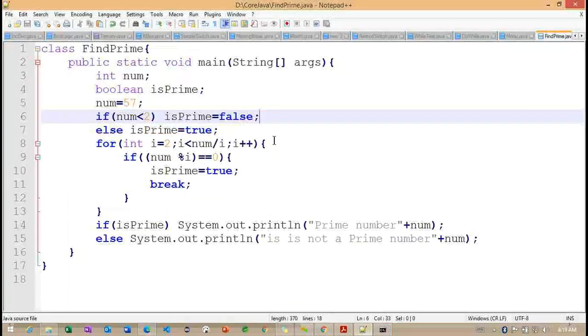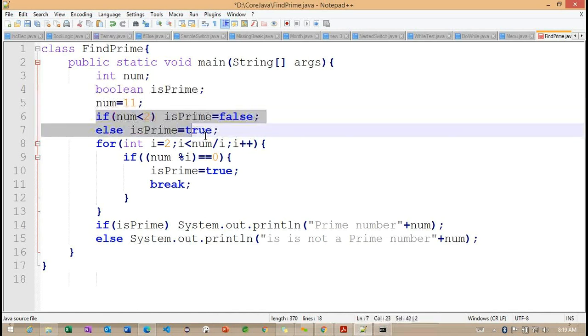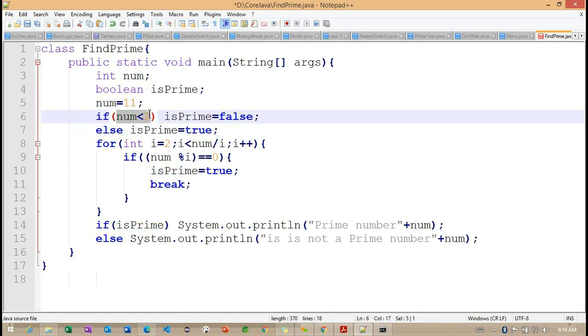We'll give 11 here. With the help of this 11, how is it checking? This section is returning true. So it is a prime number because this condition is satisfying. If the if condition fails, it goes back to the else. Now we need to understand here.